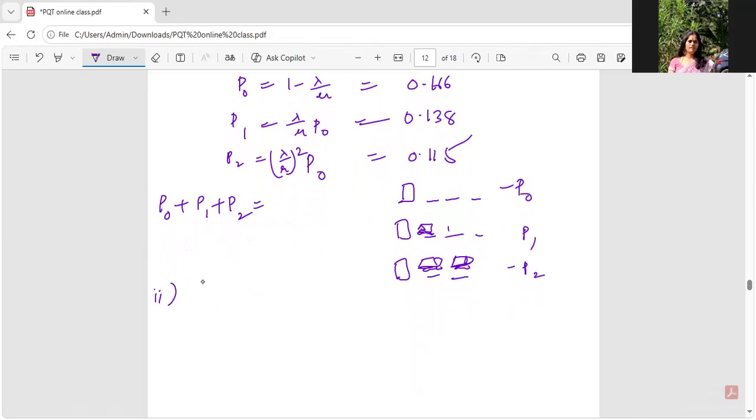The second one is very simple. The waiting time in the queue, Wq, he has asked, guys. Lambda by mu into mu minus lambda is the formula, right? We have all the values. Lambda is 10, mu is 12, so 12 minus 10. We calculate and get the value, 0.416, something like that, is the answer. This is a direct question. The first one is a bit tricky.